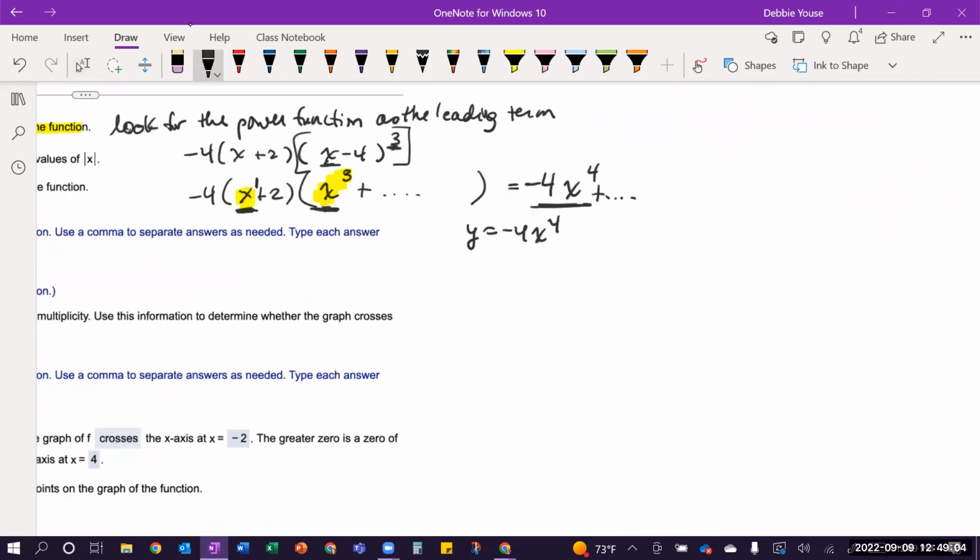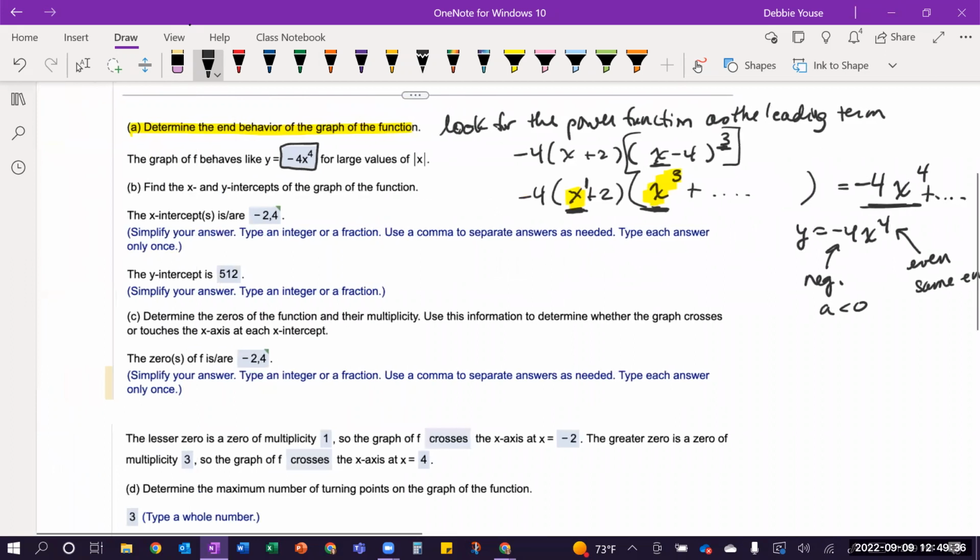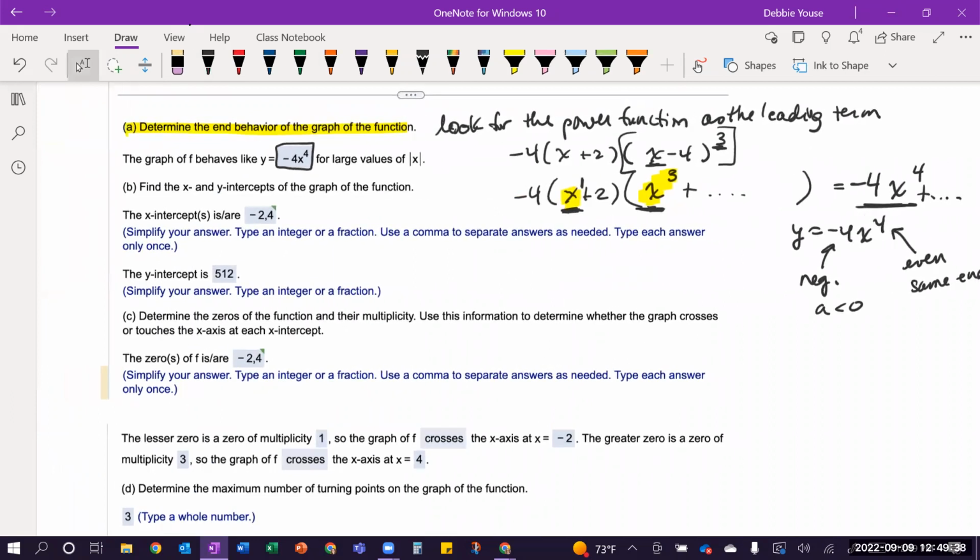So what this tells me is that because it's an even power, I have to have the same ends, either pointing both up or both down. But because the leading coefficient is negative, so that value is less than 0, they're actually going to both point down. So if I was looking at just a set of axes, the ends of my graph, wherever they are on each side, are going to point down. That's what that tells me so far, okay? So keeping that in mind as we're going to draw a graph.